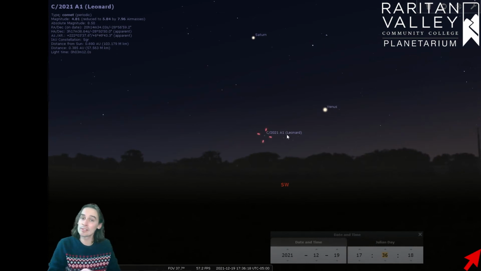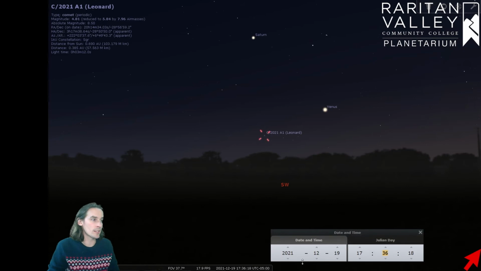And it's going to be visible for the next few nights, but as the days move along, it's going to be getting dimmer and dimmer in the sky because it's moving further and further away from the Earth, so that's why it's going to start getting dimmer. But as the days move on, right now we have the sky set up for today, December 19th at 5:30 at night.